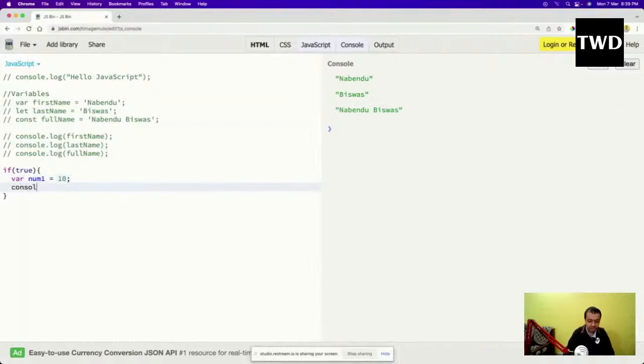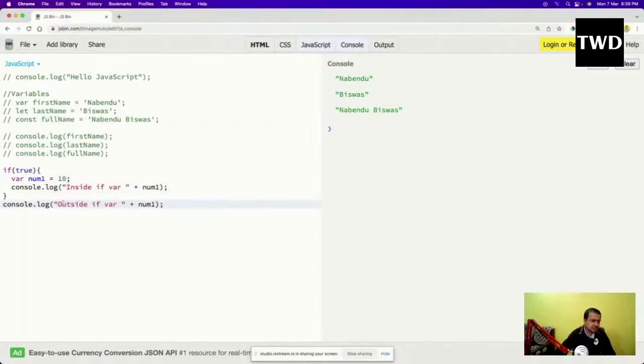Then console.log of inside if var and num1 like this, and outside if var is again num1.